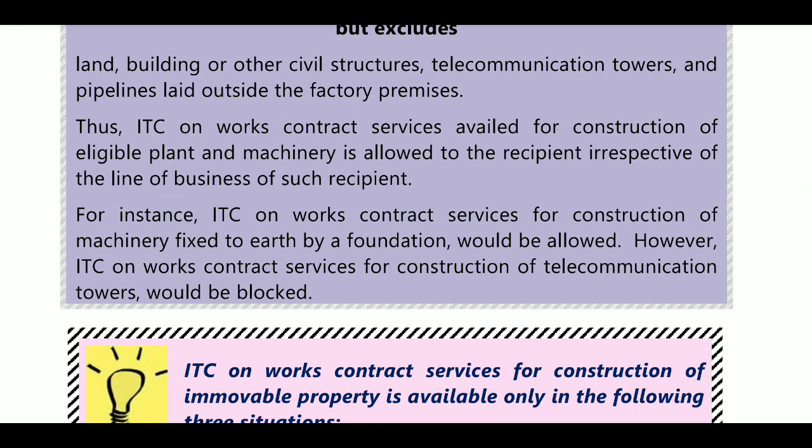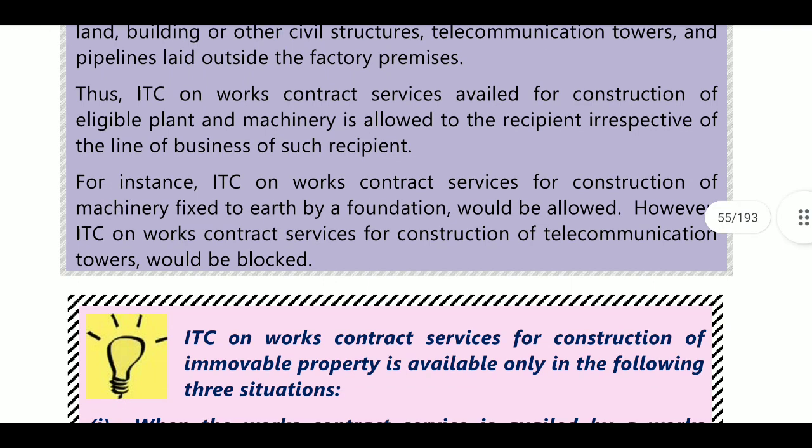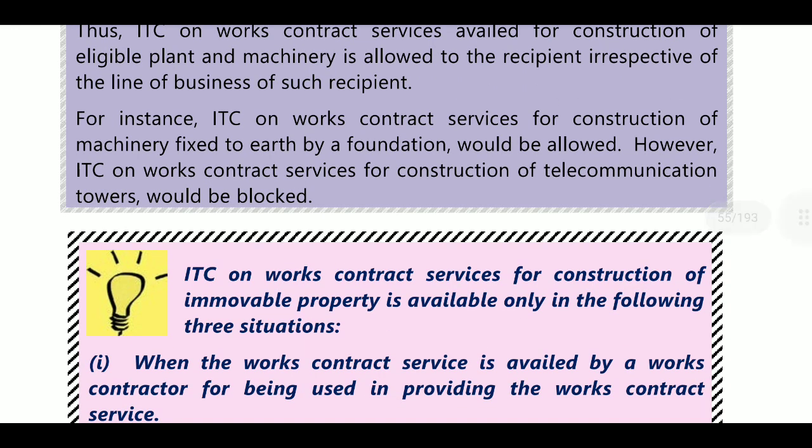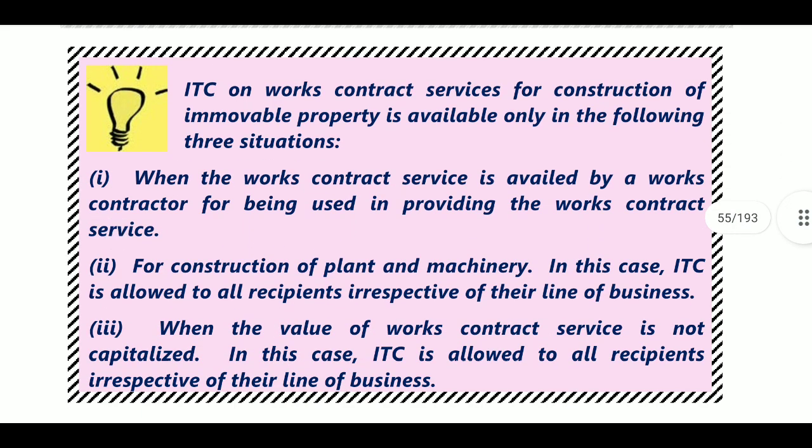So ITC on works contract service for construction of eligible plant and machinery is allowed to the recipient irrespective of the line of business of such recipient. For instance, ITC on works contract service for construction of machinery fixed to the earth by foundation would be allowable. However, ITC on works contract service for construction of a telecommunication tower would not be allowable, as it is blocked credit. Next, ITC on works contract for construction of immovable property is available only if the following situations are satisfied.